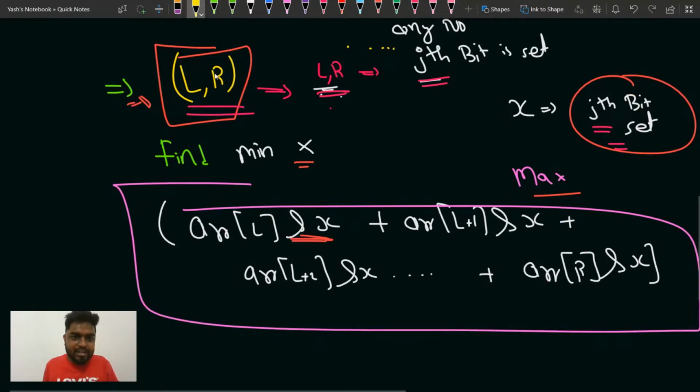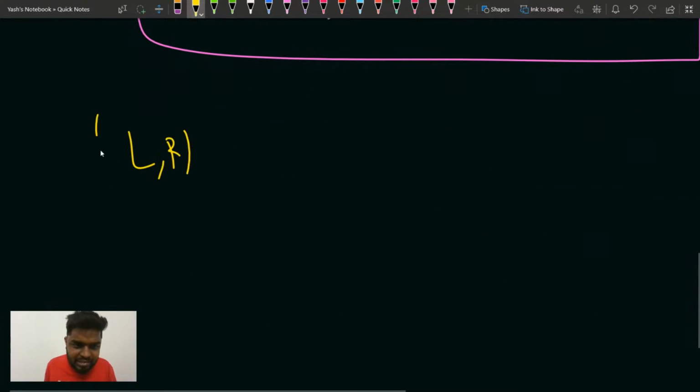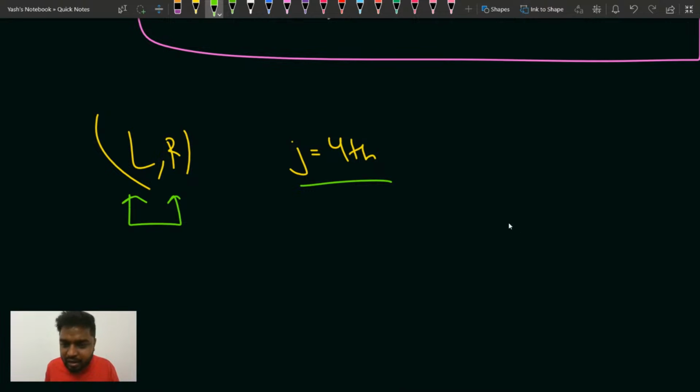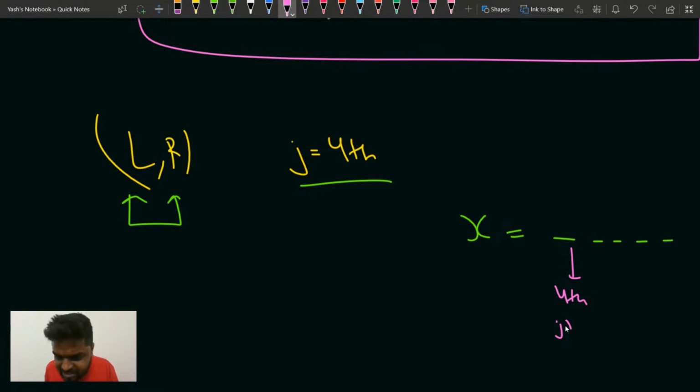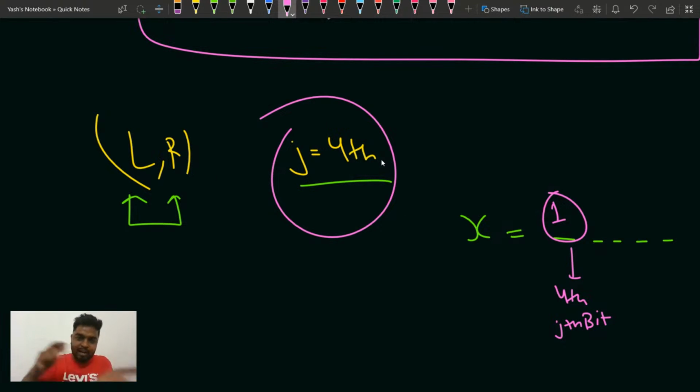Are you getting my point? Suppose there is a range L to R, and suppose that in this range the fourth bit is set for any of the elements. Then in the binary representation of X also, the fourth bit, or you can say the jth bit, should be set. It should also be 1, so that the ampersand can give me the value as set. Set bit means that the bit is 1.